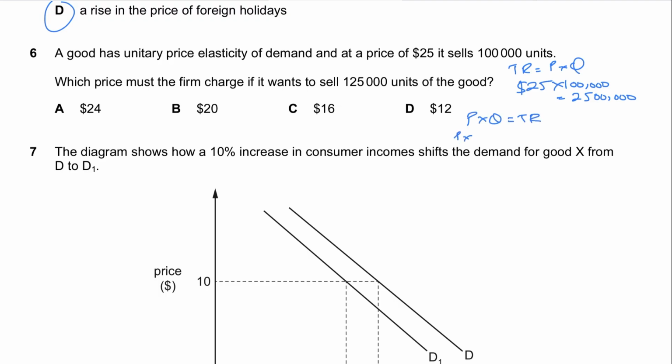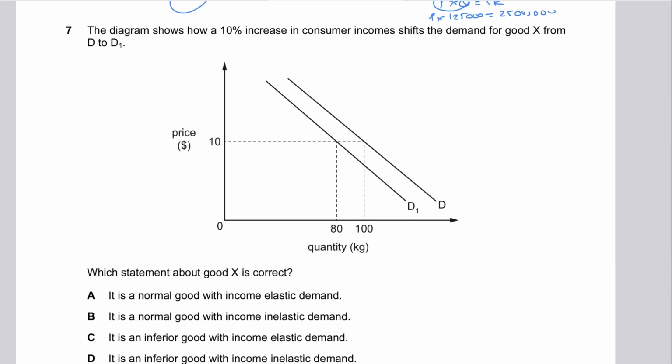Simply price times 125,000 equals 2,500,000. Divide 2,500,000 by 125,000, you get the price, which should be 20, right? So question number 6, the price has to be $20. And by the way, for PED equals 1, the point is that if you're changing the price, see, the price is $25 and you're selling 100,000 units. Now, if you reduce the price to $20, you end up selling 125,000 units, but the revenue would be the same for the firm, because that's the nature of unitary elasticity. When PED is equal to 1, unitary elastic, the revenue for the firm and expenditure for the consumer remains the same.